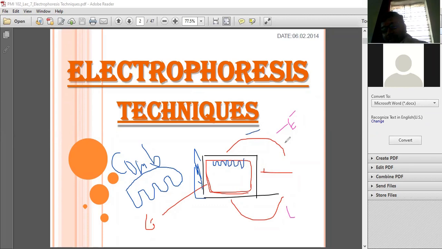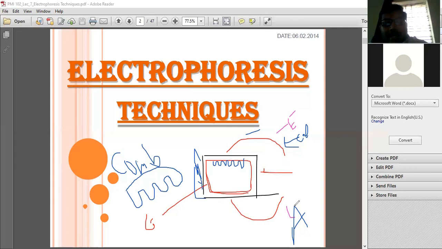This is the cathode. Keep in mind, this is the cathode, and the cathode is negatively charged. This is the anode, and it is positively charged. So where to put these wells? To the cathode. Why? The cathode is negatively charged. Whatever DNA fragments we are using, these DNA are negatively charged.